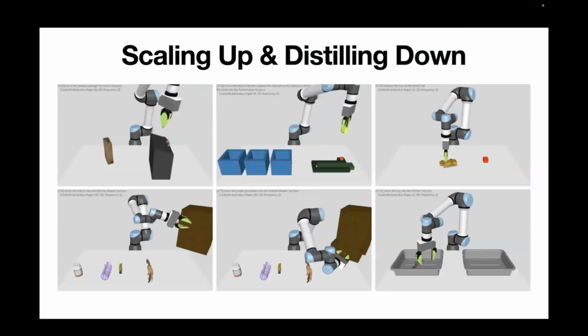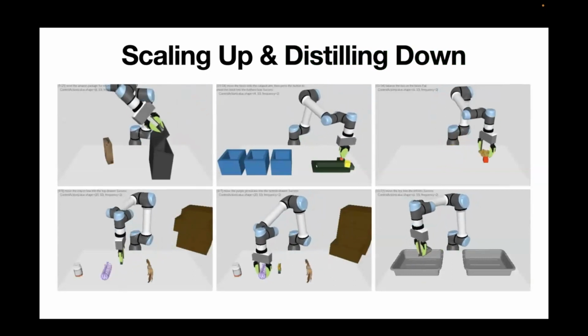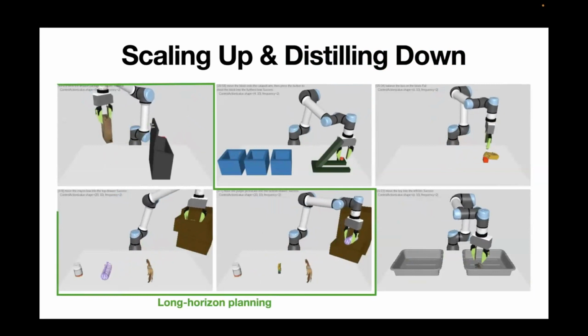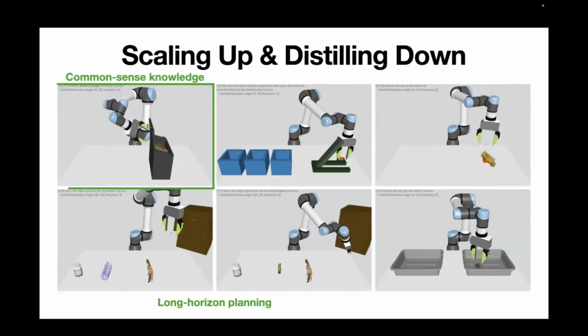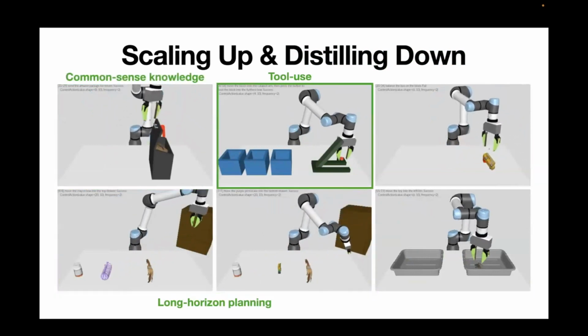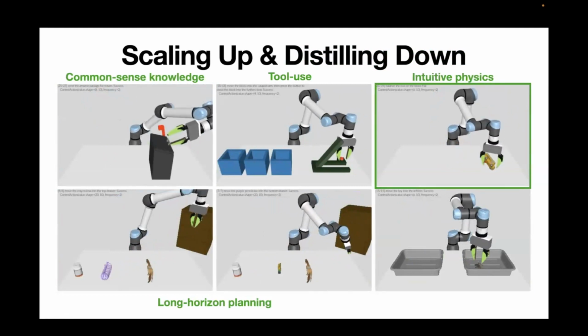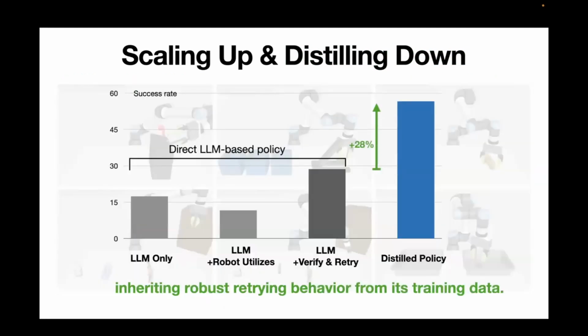In the end, we evaluate the framework with a large number of different tasks, involving long horizon planning, common sense knowledge, tool use, and also intuitive physics. The overall performance is quite a bit better compared to those systems that directly use large language models as their policy. For example, CoDA's policy is one of the baselines that we compare to. And the end system also inherits some very robust retrying behaviors from its training data that we saw earlier.